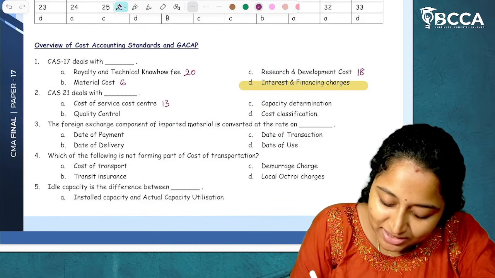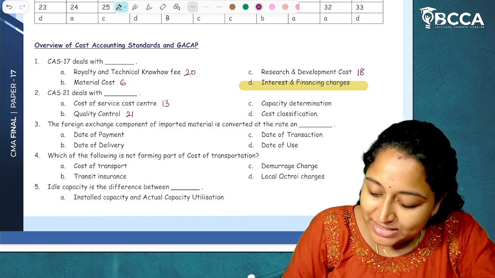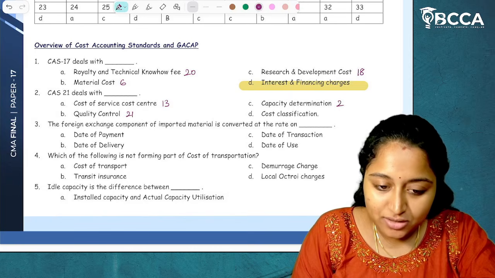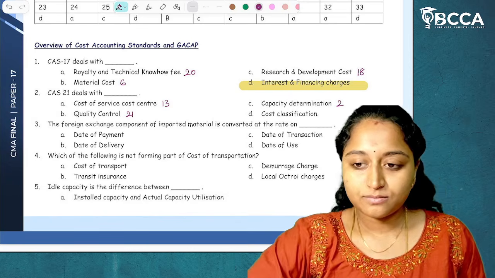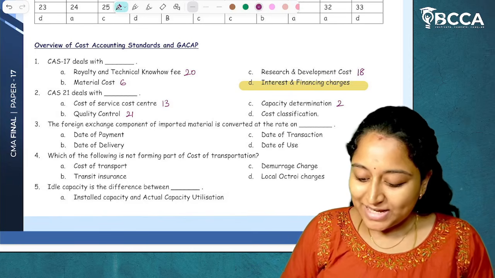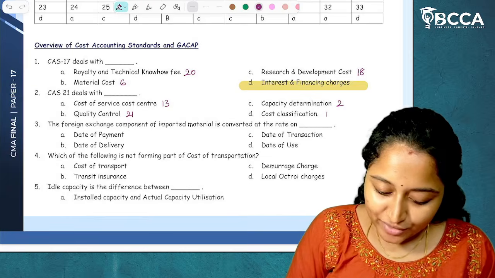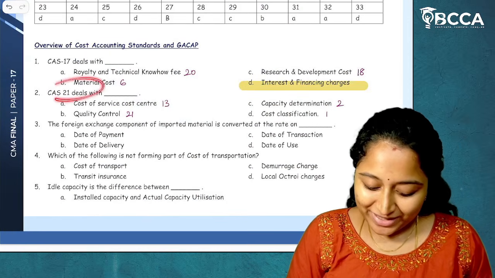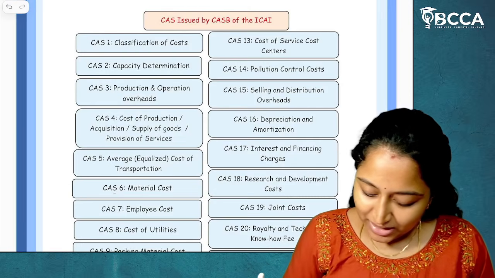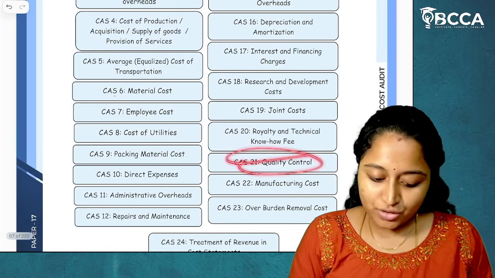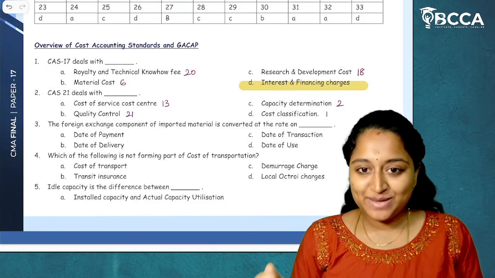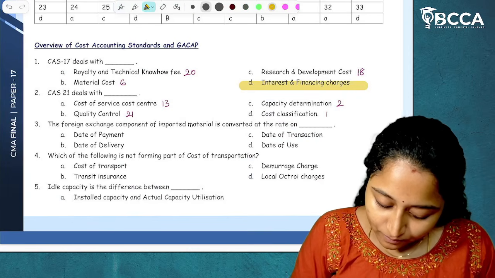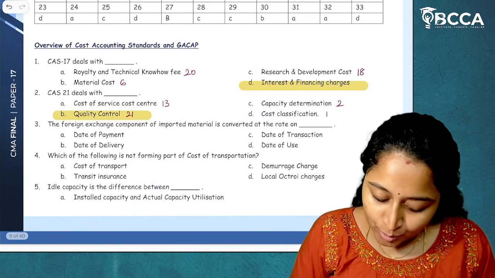Quality control cost is 21. Capacity determination is 2. And cost classification is CAS 1, classification of cost. Right. So here they have asked CAS 21. CAS 21 is quality control. So remembering all the names of cost accounting standards is important. Option B.